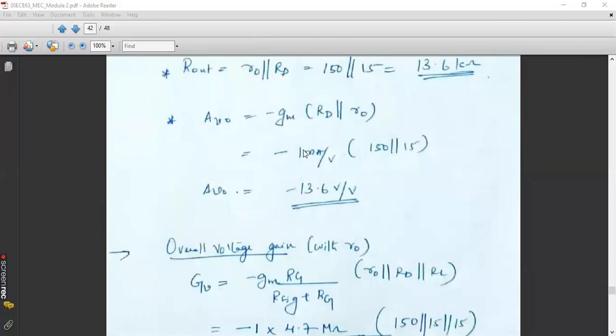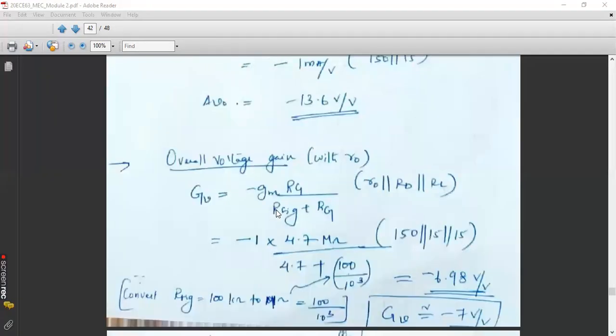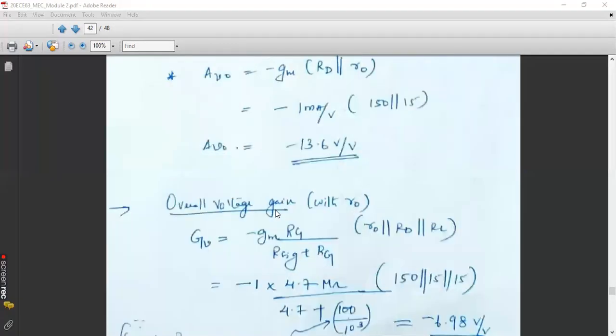Now coming to the next portion of this particular problem, that is overall voltage gain. Again, as per the question, we need to find this overall voltage gain with R0. So check the result and take the equation. I want all of you to study the results of the four derivations: with RS, without RS, Rin, Rout, Av, Av0, Gv.